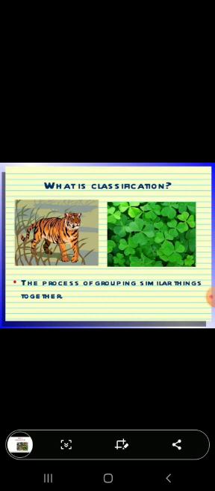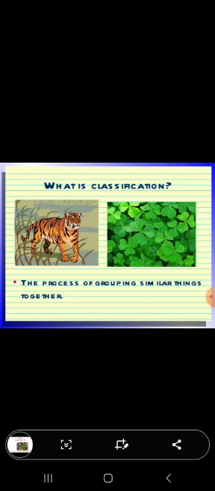Due to the structure and other characteristics of organisms, we can identify and study them very easily, and we can also know the relationship among the organisms. If some organisms or plants are kept in one group, there should be particular similarities among the plants and animals kept under that group, very similar to each other.